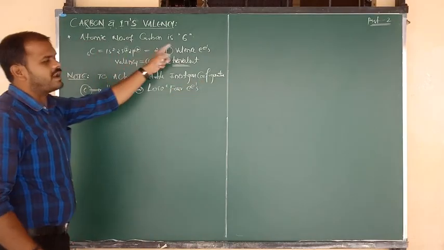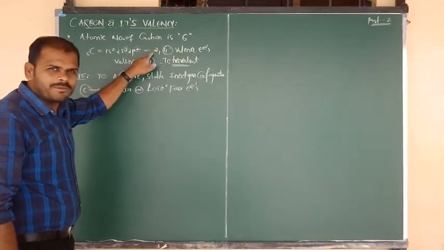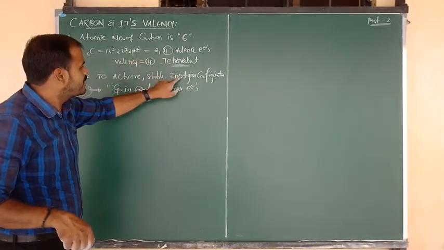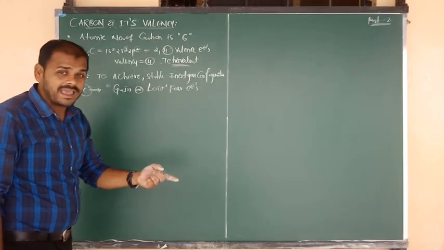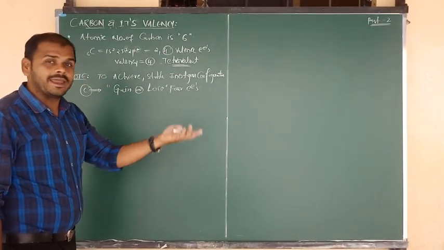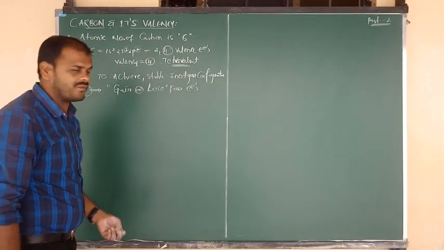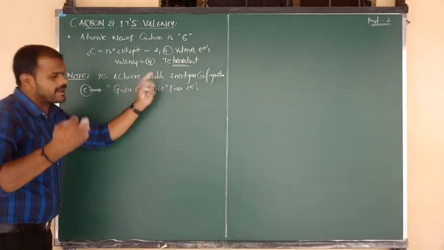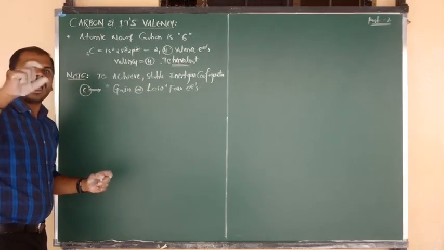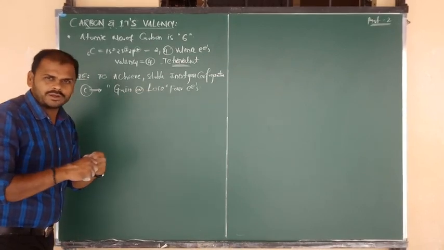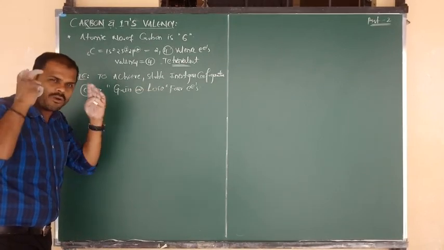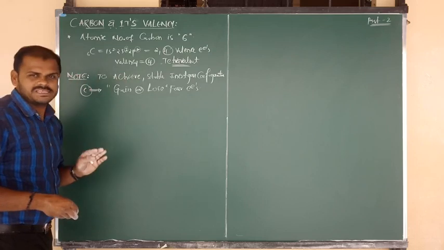By the loss of 4 electrons, only 2 will remain, which is helium, an inert gas. By the gain of another 4, 4 plus 4 becomes 8, which again is an inert gas configuration. So to attain stability, carbon should either donate electrons or gain electrons; then only, according to our concept, will carbon be stable.